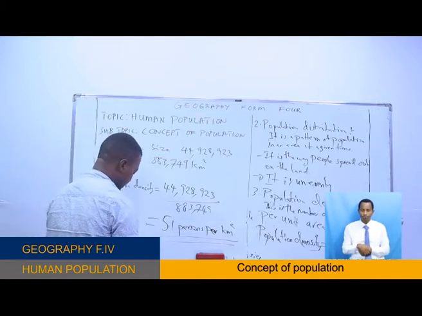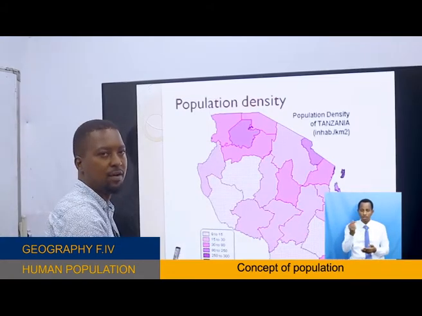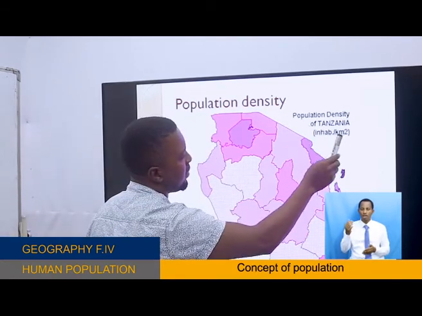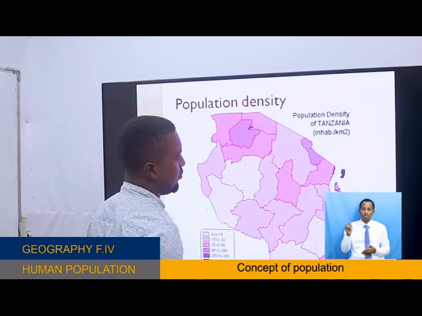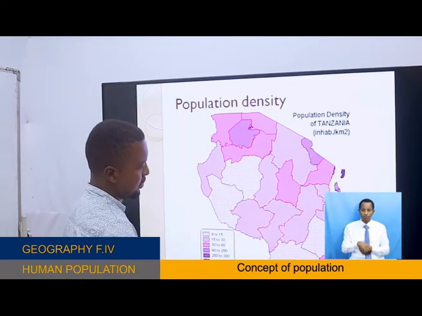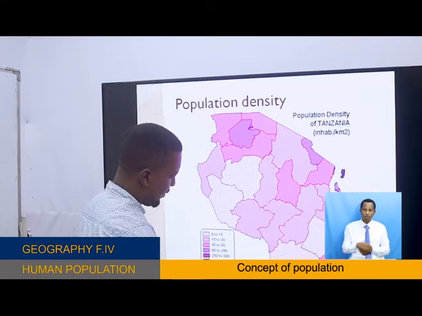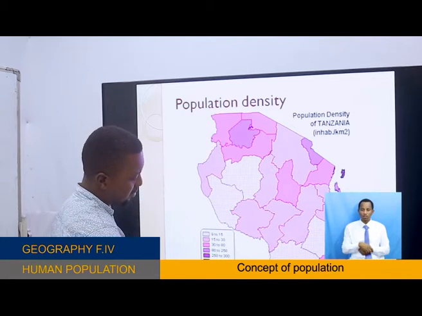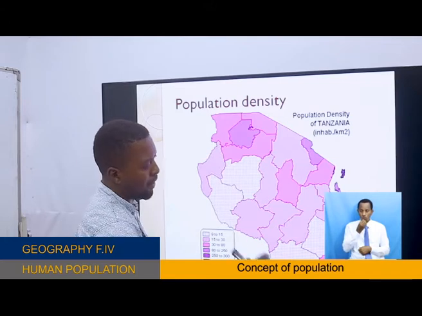Now, let's look at the map of Tanzania. This is an example of population density of Tanzania, showing where people have settled per square kilometer. You see this color here shows the density. For example, this color here, which is purple, means that the density here is very high, about 300 people per square kilometer.